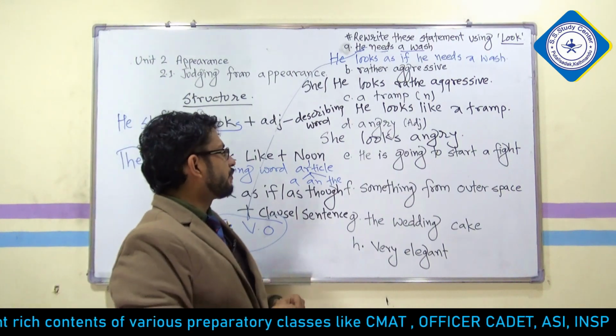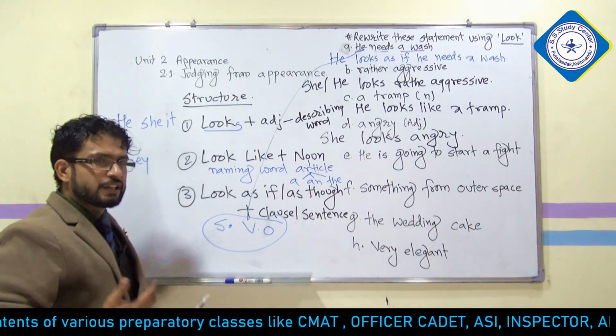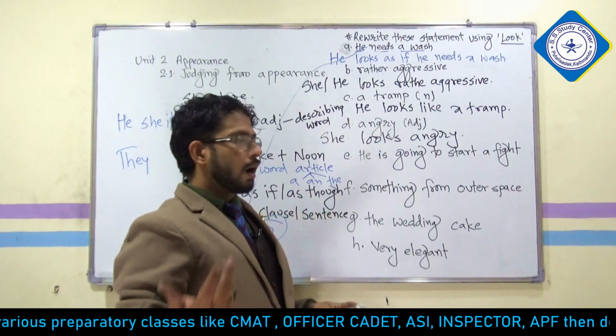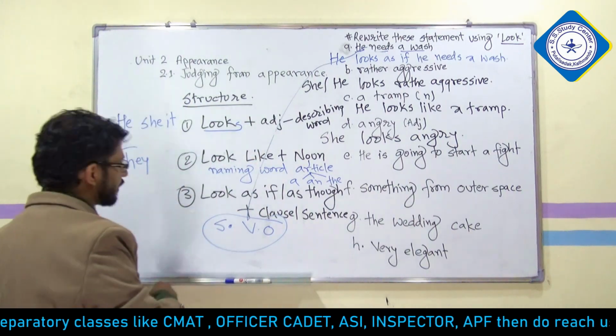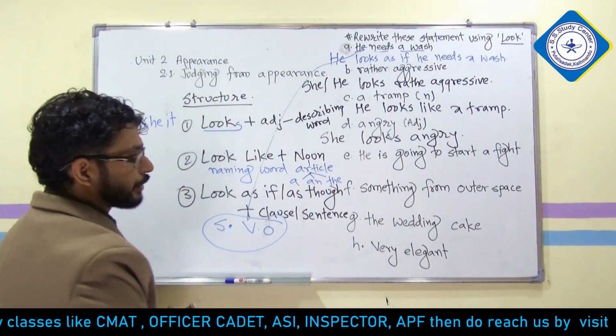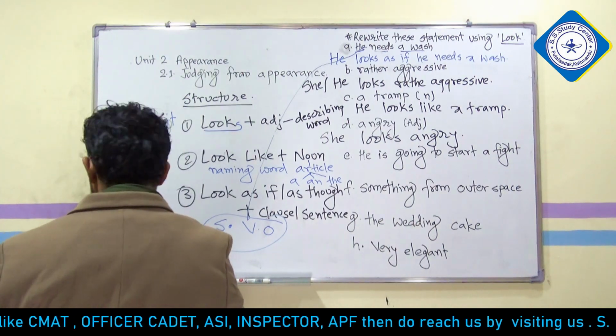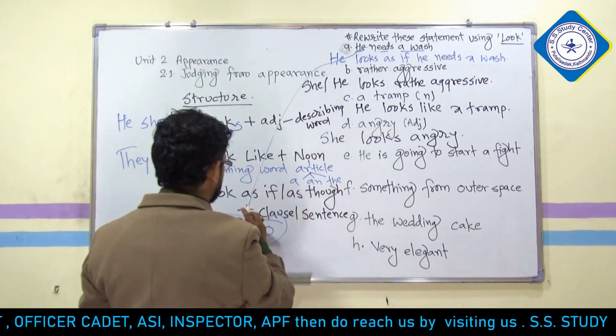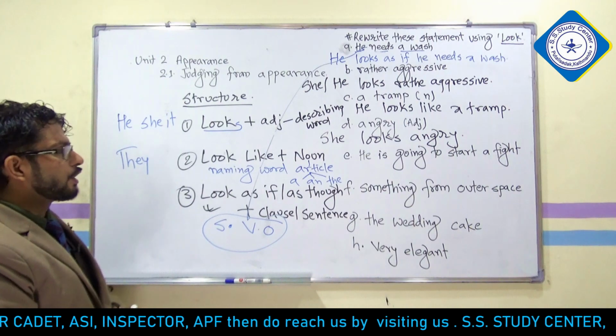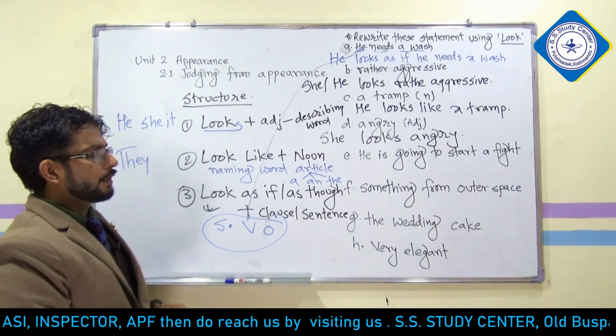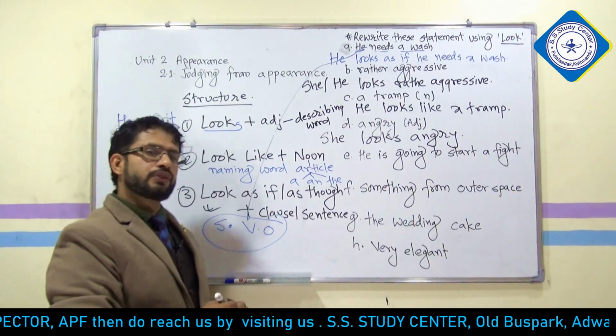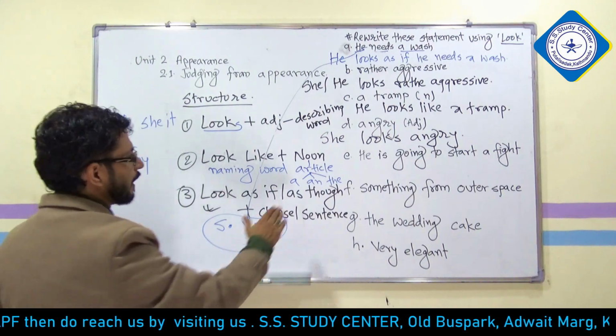Now, he is going to start a fight. It is a statement, a complete sentence. So if it is a complete sentence, what are you going to write? You are going to write this structure: he looks as if he is going to start a fight. You are going to write in that same way.